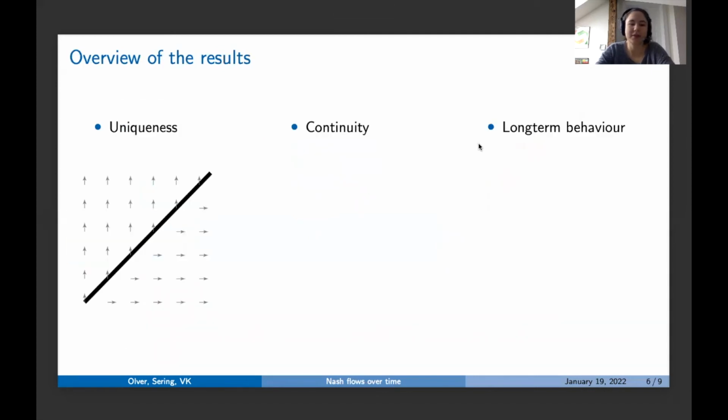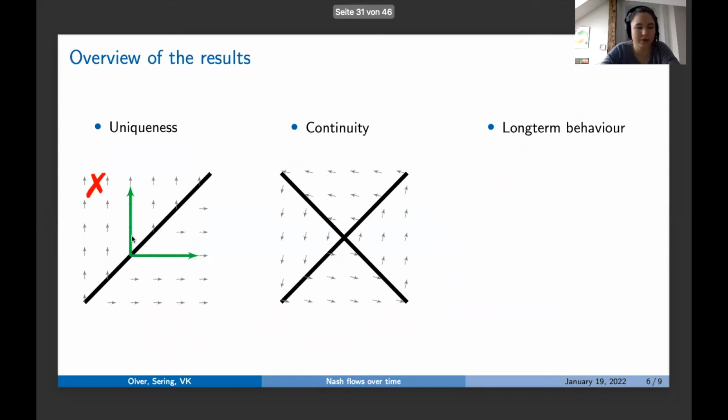And what we contribute is that we show uniqueness and continuity of these Nash flows over time, and we do so by also showing long-term behavior and then using this to prove the two. Okay, what is uniqueness? Uniqueness means that a situation like this cannot happen. A situation where when we are at this point, we could either go to the right or to the top. So this would be a highly non-unique situation, right? Because there would be different possibilities at the same point. So this is not allowed.